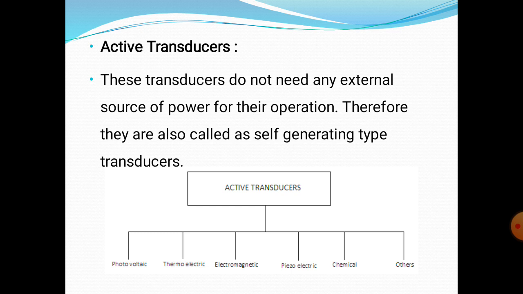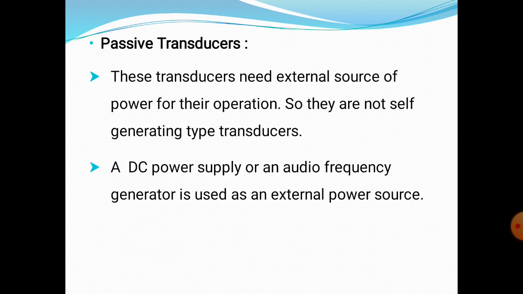Next we will discuss the passive transducer. The passive transducer is called a not self-generating type transducer. That means there is a need for an external source of power for the entire transducer operation. That means an external source such as a DC power supply or audio frequency generator. These are the external power sources of passive transducers.